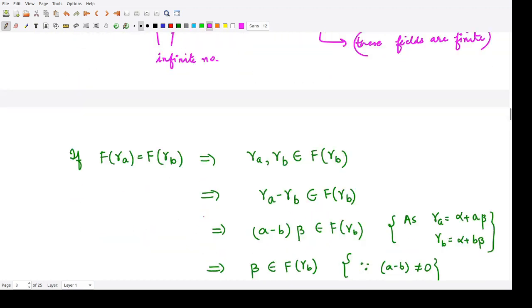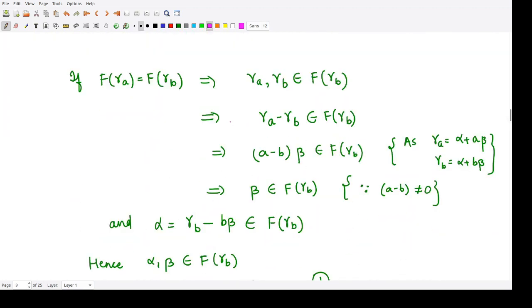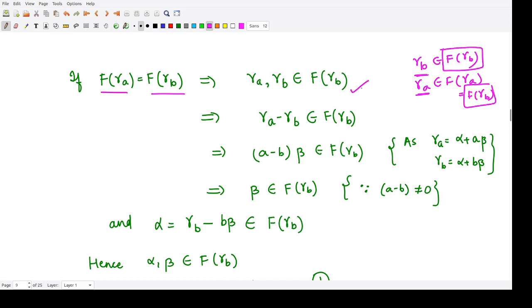So because they are equal, obviously gamma B belongs to this F of gamma B, and gamma A belongs to F of gamma A, which is equal to F of gamma B, so we will say gamma A and gamma B both belong to this F of gamma B. That means if they both are present in this field, their subtraction is also present in the same field.